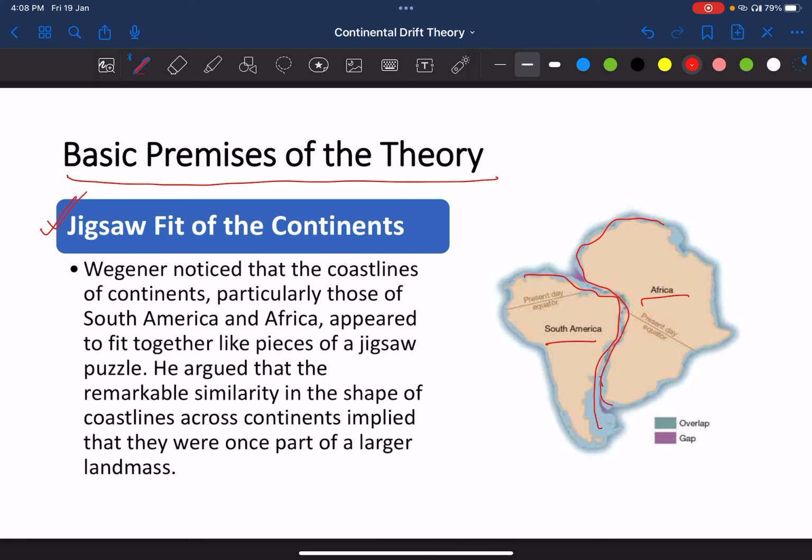So, the western coastline of Africa, west coast of Africa, fits on east coast of South America.